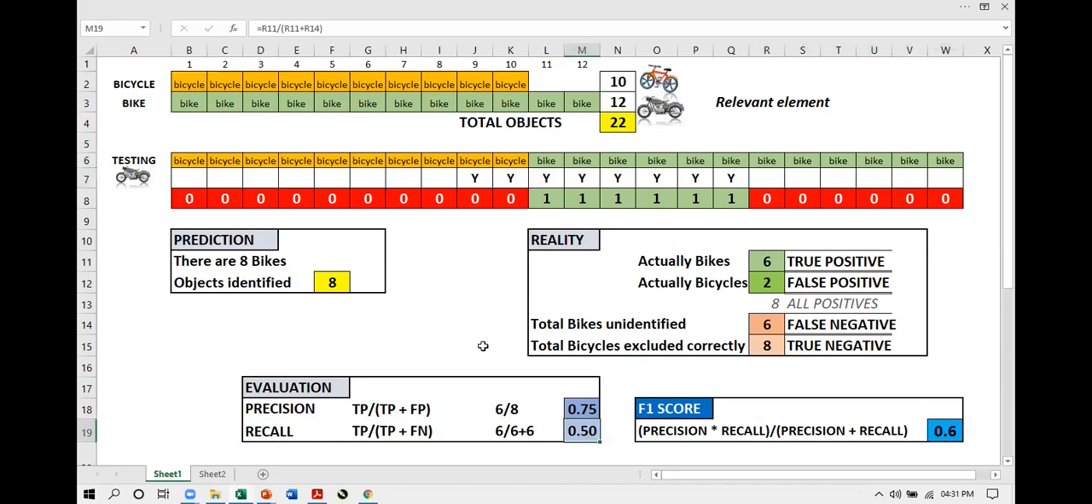So precision is very good. Whatever the model did, it was precise up to the mark. But when we look at the entire data set, we see that recall is very low. Recall is 50%. And that's why this is an imbalanced situation. There is no balance between precision and recall, and the model needs to be trained more for this prediction.